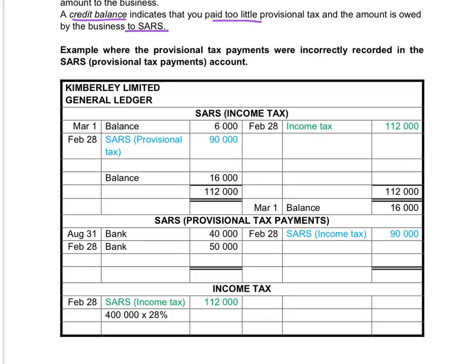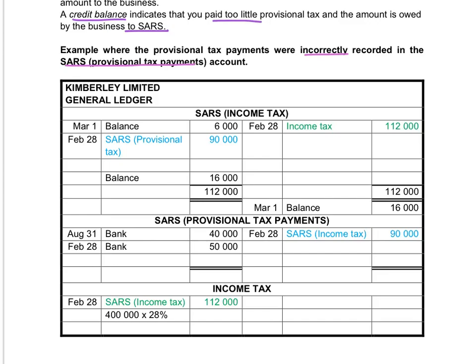I want to do an example where the provisional tax payments were recorded in a separate account. So instead of recording the provisional tax payments in the SARS income tax account, they opened a separate account, SARS provisional tax payments. It is the same example that we've just completed.